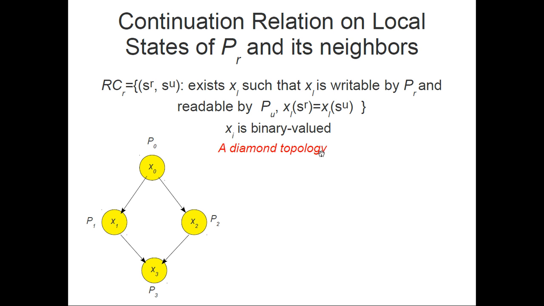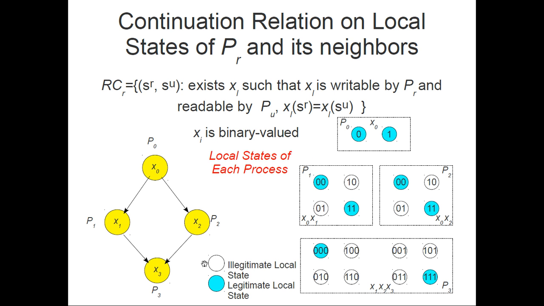So if we consider a diamond topology that has only 4 processes, just for illustration purposes, and we have 4 variables, each of them binary, so we have just binary domains. This process P0 can only be in 0 or 1. This is the local state of process P0. P1 and P2 have 4 local states, and P3 has 8 local states.